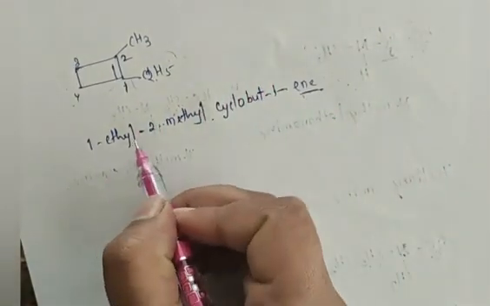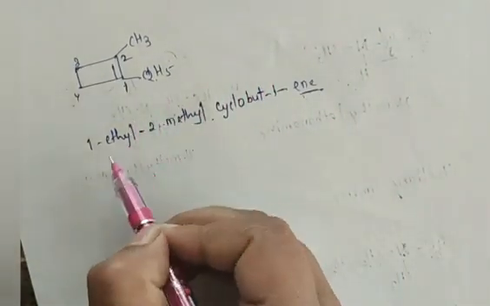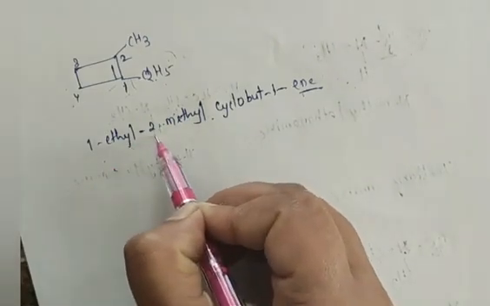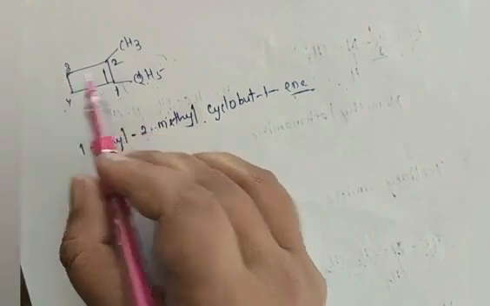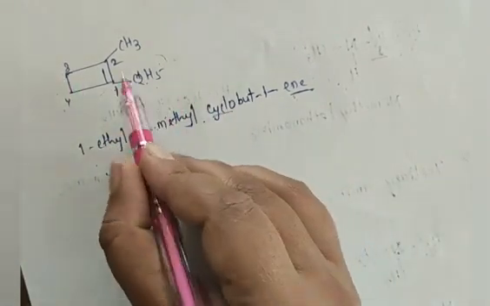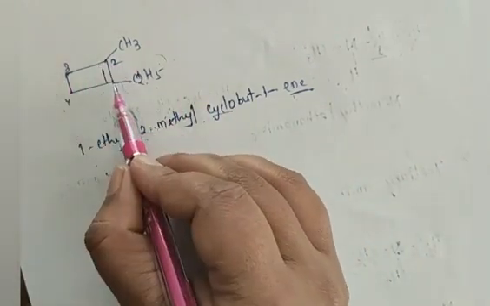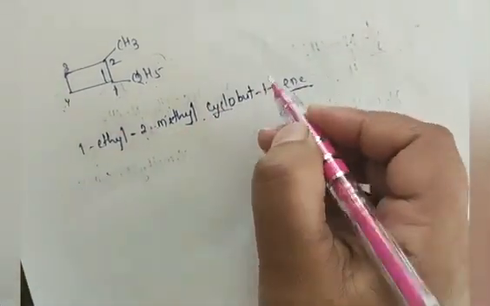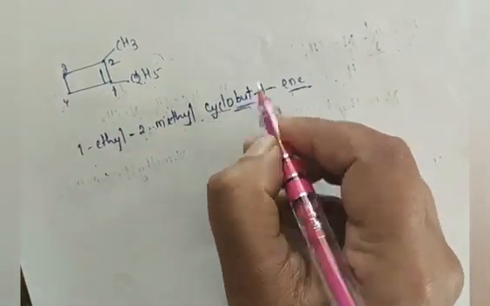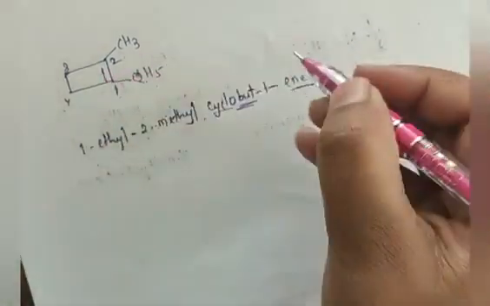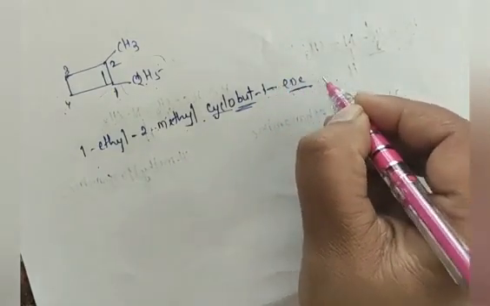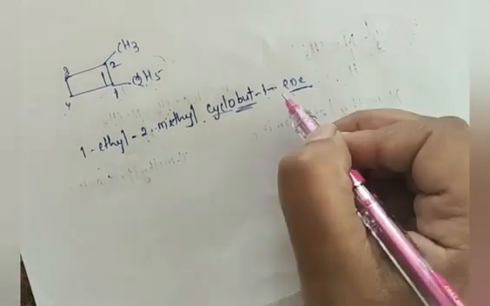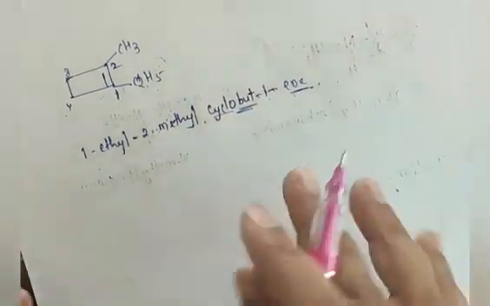So see here, this example. At first we have ethyl group, so 1-ethyl. At second carbon atom we have methyl group, so 2-methyl. So this is a cyclic structure, so I write here cyclo. How many carbon atoms are present in the cyclic structure? Total 4. 1, 2, 3, 4. So for 4 we have to use the root word but. At one carbon atom we have double bond, so 1, put the hyphen, ene, but-1-ene.